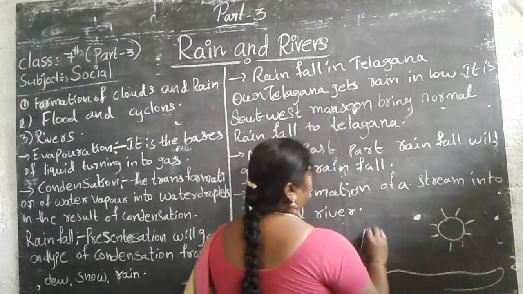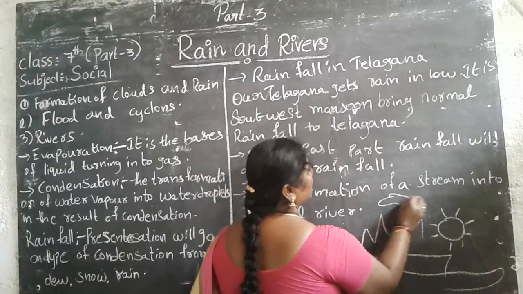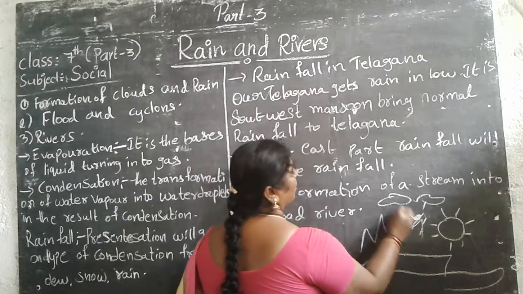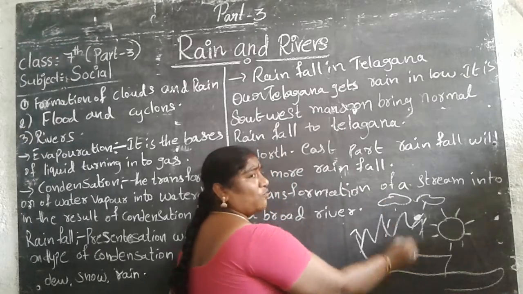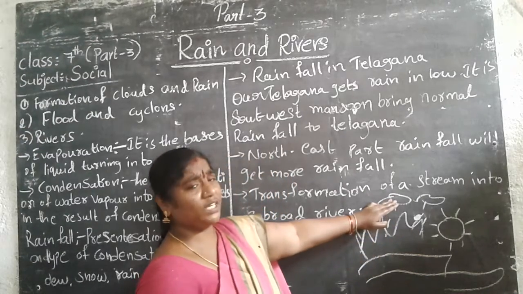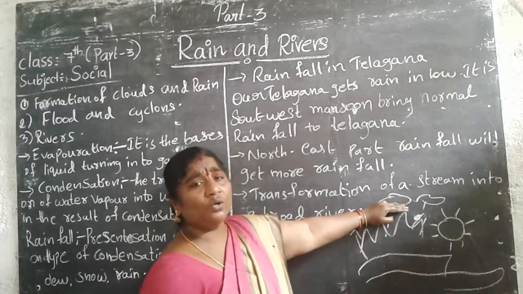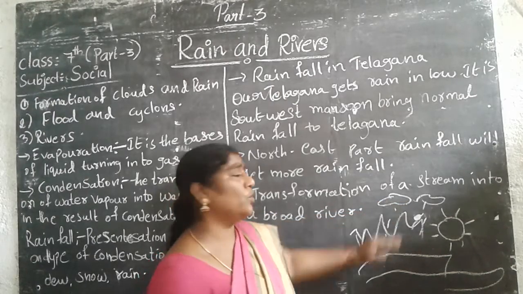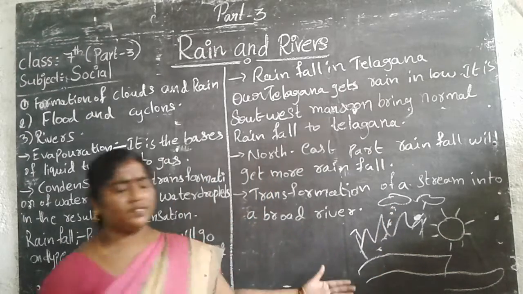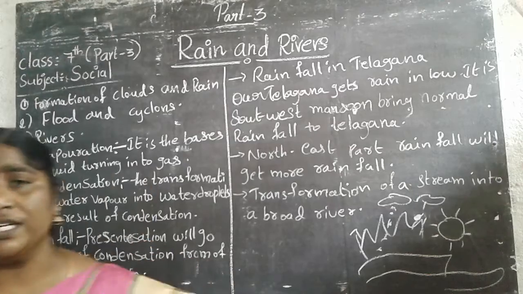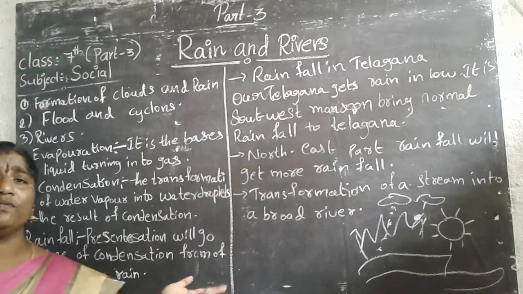The sun heats the water in the hills, the lakes, and the water rises to form clouds. Again, when the wind blows, the air cools down, and the small droplets fall on the earth. That is called rain. This is the water cycle. In the third, fourth, fifth, sixth classes, you learned about the water cycle.